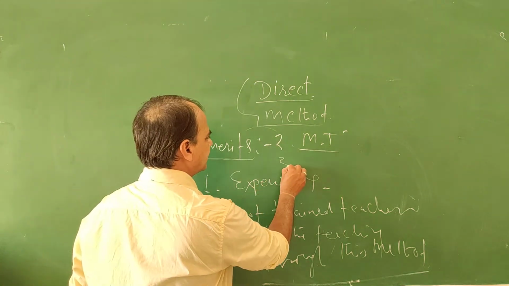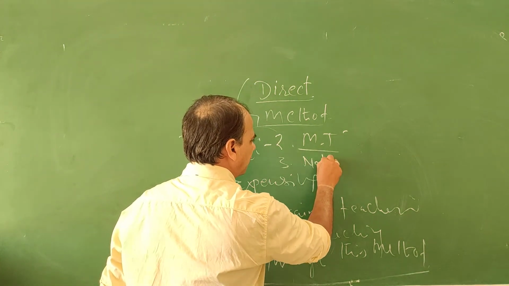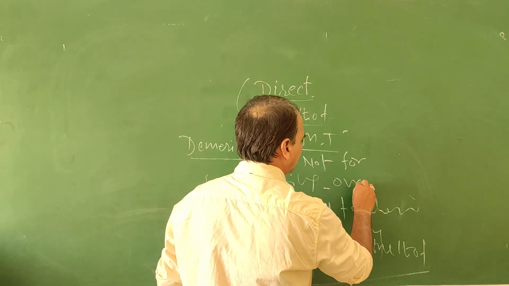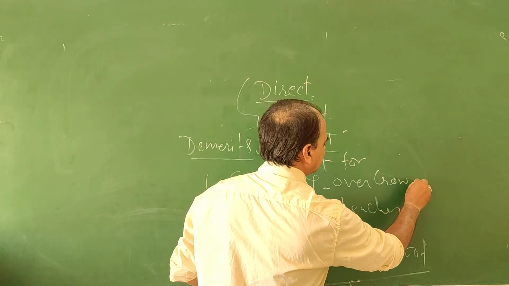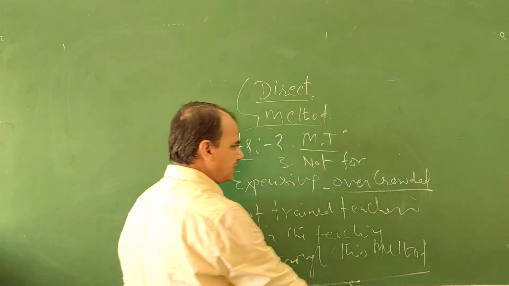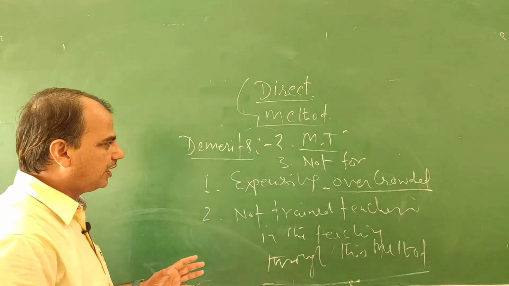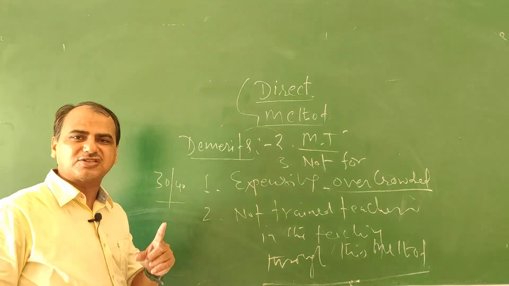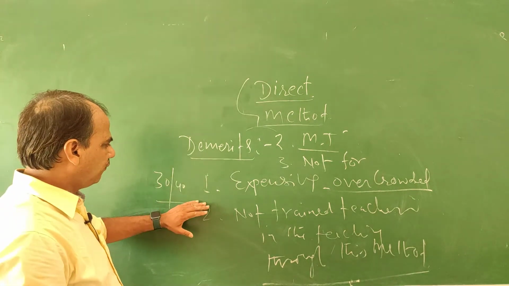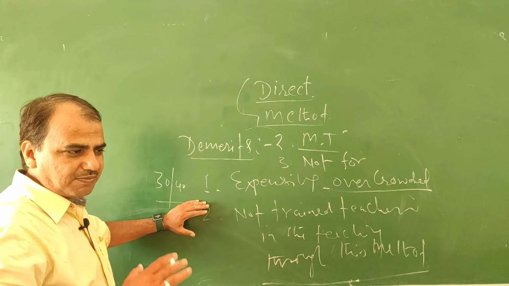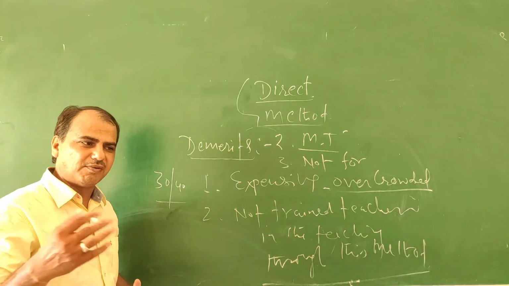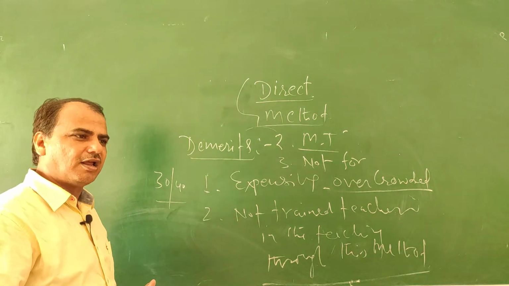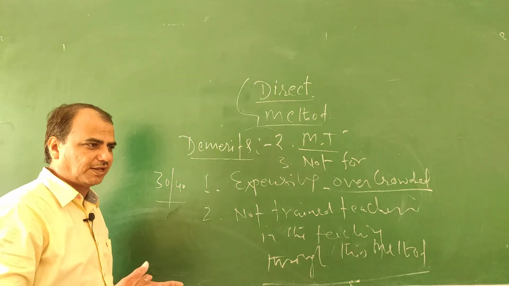One of the other reasons is that it is not suitable for overcrowded classes. In this method we can teach only 30 to 40 students at a single time in the classroom. 30 to 40 students can be attended to by the teacher one by one in a single period, not easily, but we can manage.